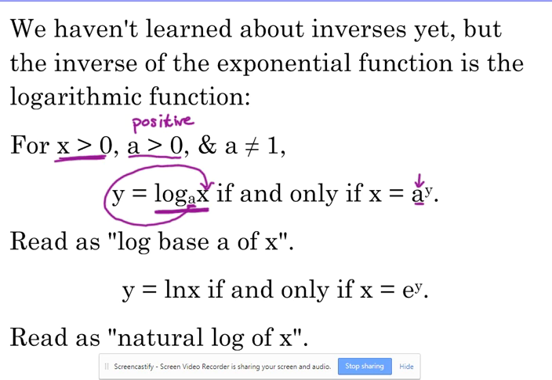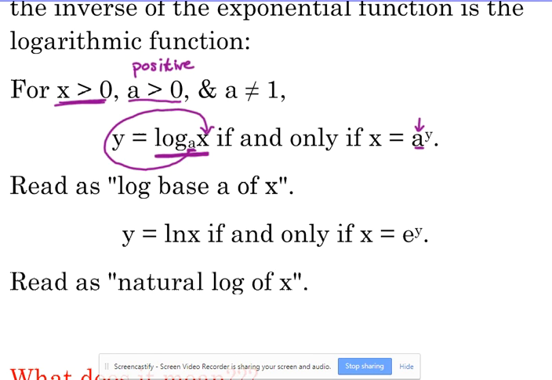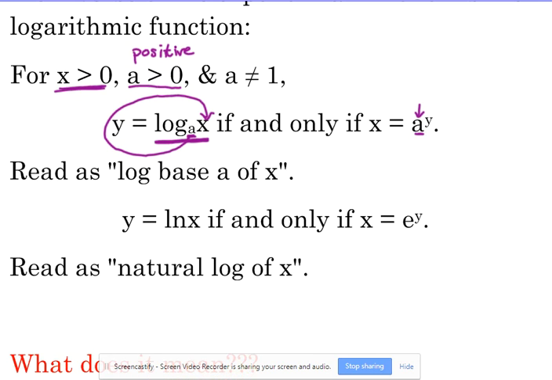We have the same relationship with natural log, ln. Okay, that's the natural log of x. It does not have a base. Technically it does. We just never write that it has a base because its base is always e. Okay, the base of the natural log is always e. So if you want to stick a little e in there, you can, but you're never going to see it written there because it's just always e.